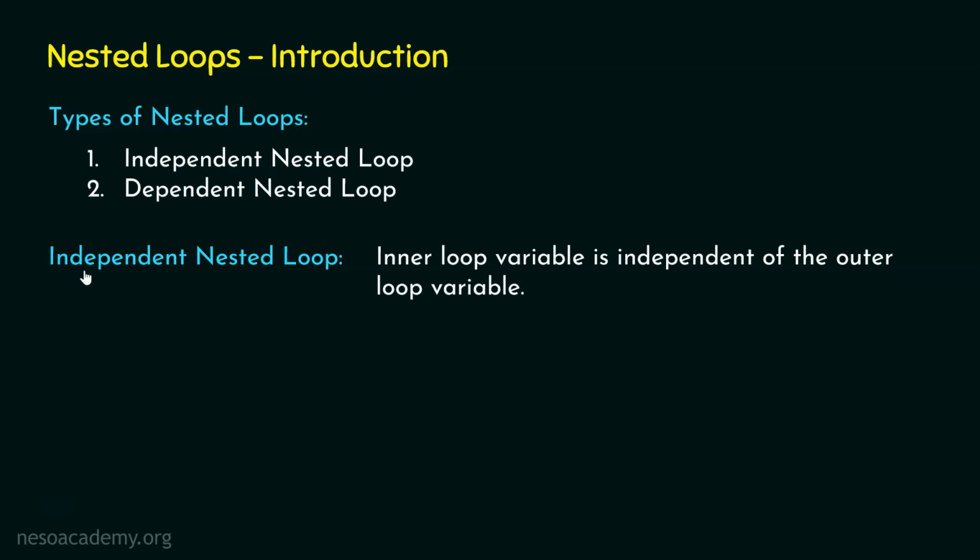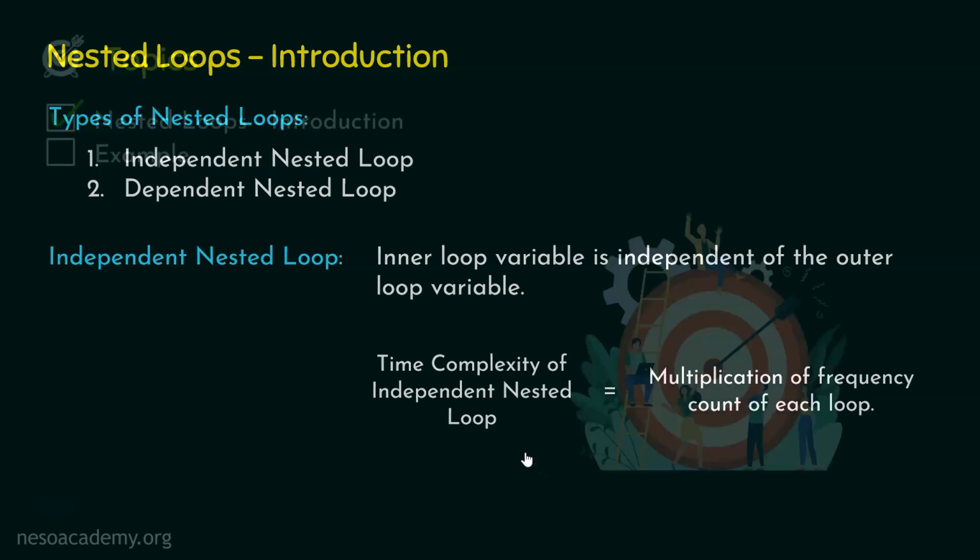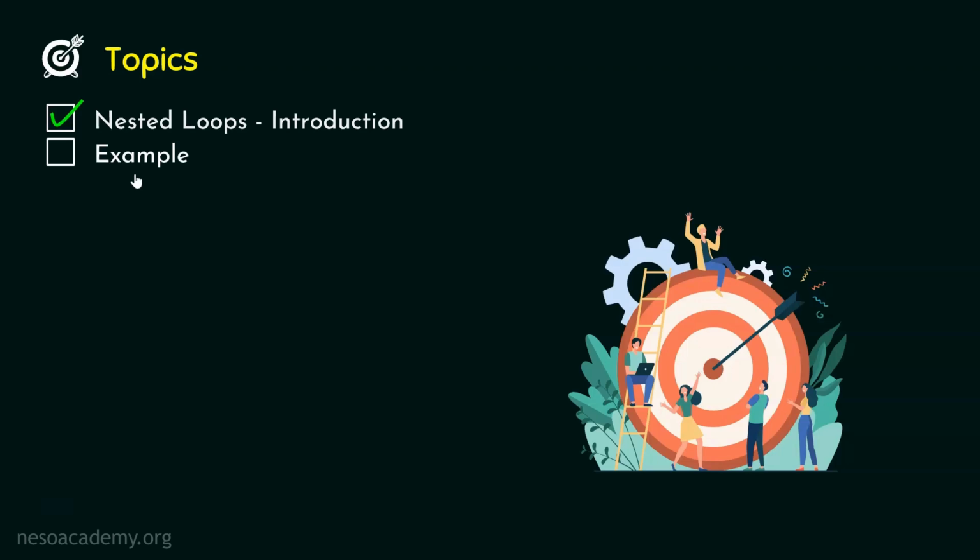As we now know what is independent nested loop, let's learn how to find the time complexity of independent nested loop. In order to find the time complexity of independent nested loop, we need to find the frequency count of each loop and multiply them. So time complexity of independent nested loop is same as multiplication of frequency count of each loop. Now we are ready to understand through an example how to find the time complexity of independent nested loop. So let's proceed and let's understand the example of independent nested loop.